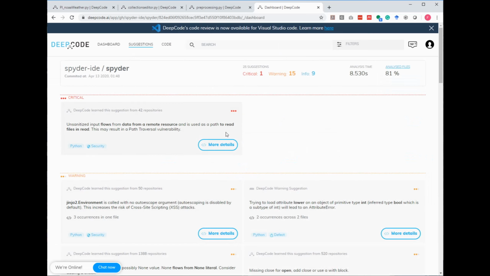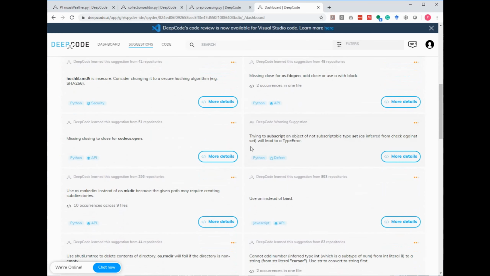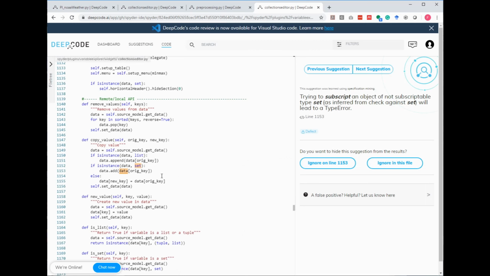And we see the results of the analysis, critical, 15 warnings, and so on. And this was the analysis time. So I'm searching now for one that is down here: trying to subscript an object of non-subscriptable type set. And this is exactly what we want to have a look at now. What you can see here is on the left side the code, on the right side the argumentation. You see this was found by specification mining.